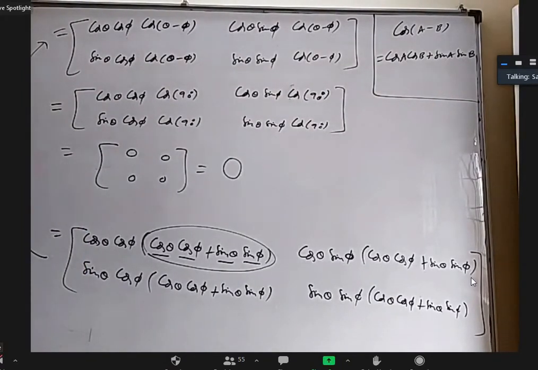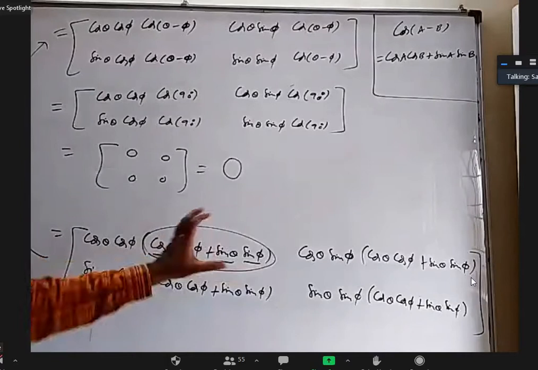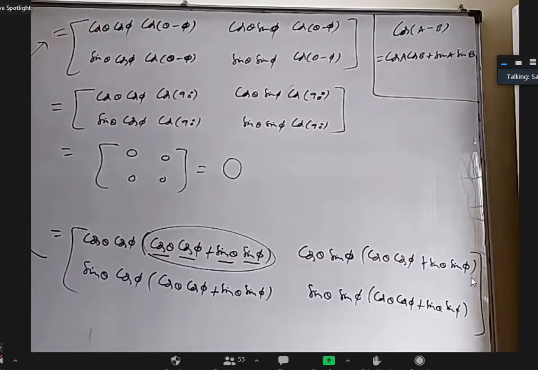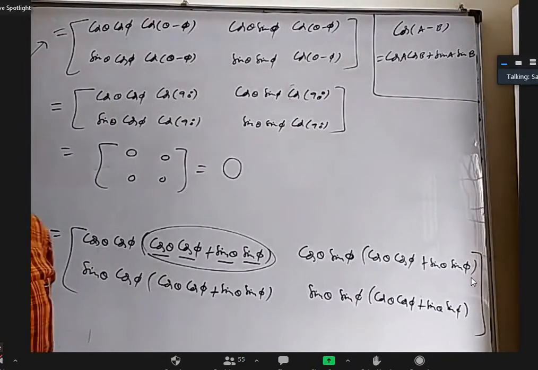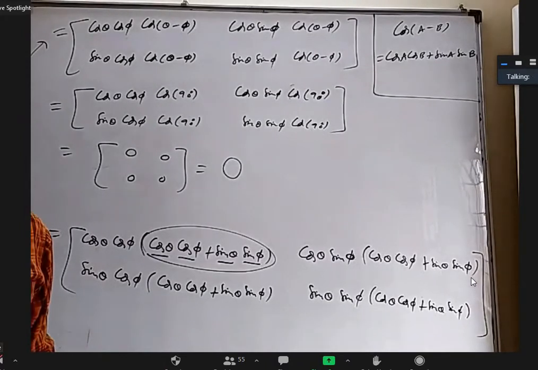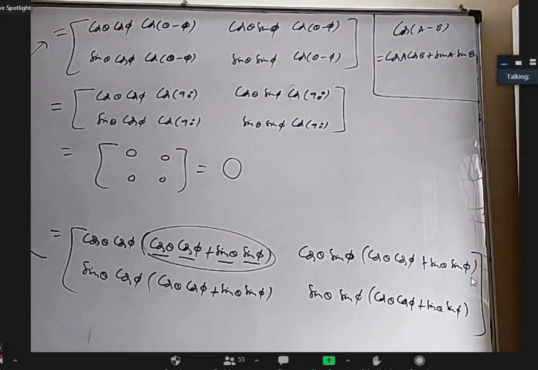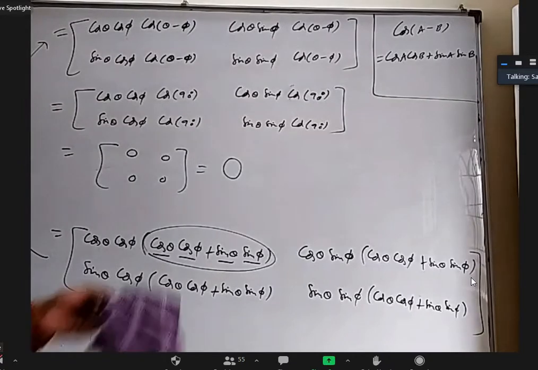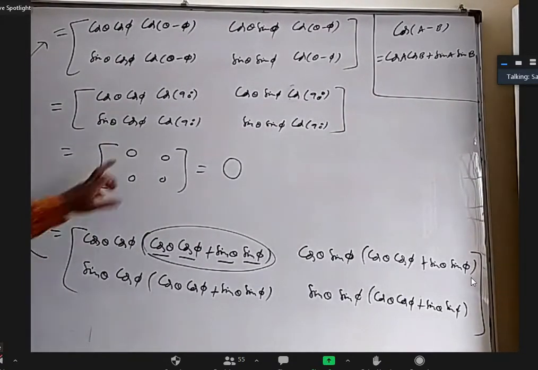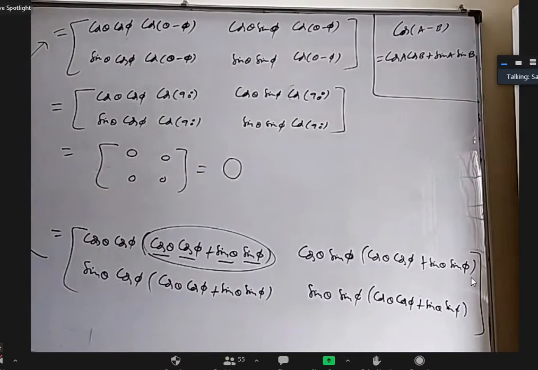Another problem is the question looks very huge, with big expressions. It may be scary in the beginning. Sir, can we use theta is equal to 90 plus phi, sir? Yeah, we can use it right in the beginning and then use sin square theta plus cos square theta equal to 1 also. Okay, thank you, sir. I'm going to discuss that as method 2 after this. So these are all zeros and this is the null matrix O.